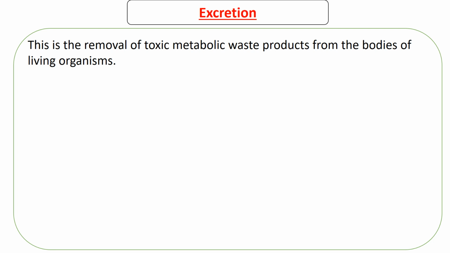Don't forget, metabolism is made up of catabolism and anabolism. Then waste products, meaning that they are produced by chemical reactions, but they are not needed in the body, so they're supposed to be thrown outside the body. The biological term to use is excreted outside the body. Okay, that's what excretion is all about.